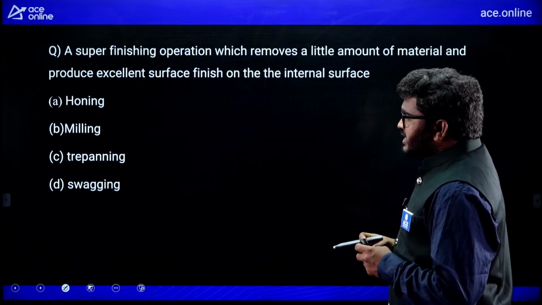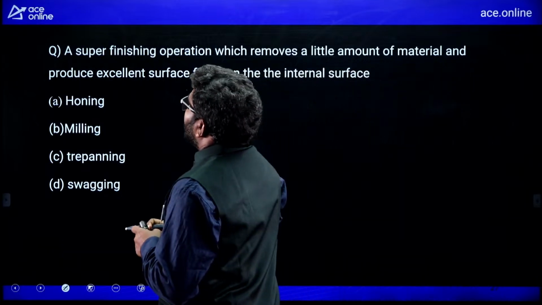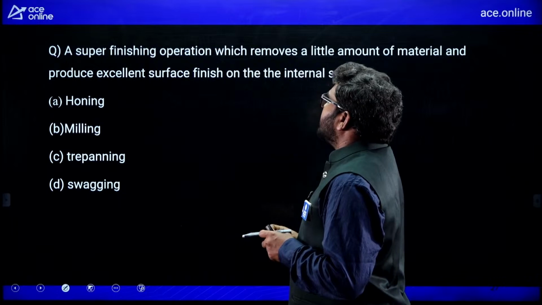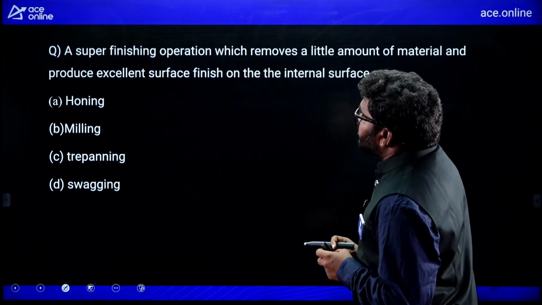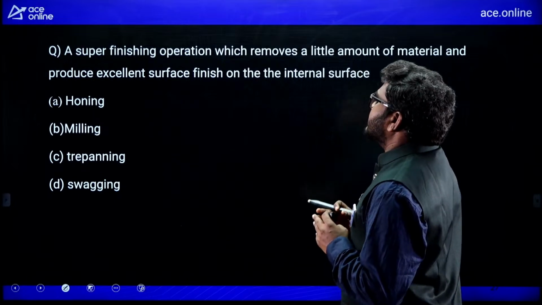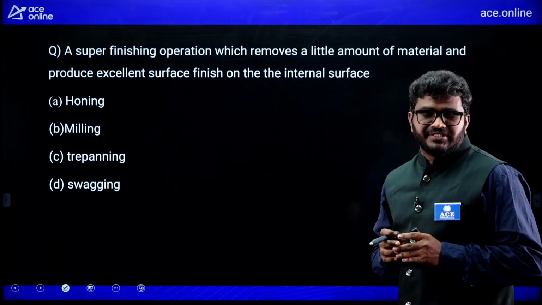Now, the next question: a super finishing operation which removes a little amount of material and produces an excellent surface finish on the internal surface.